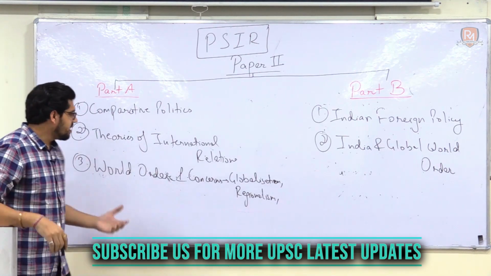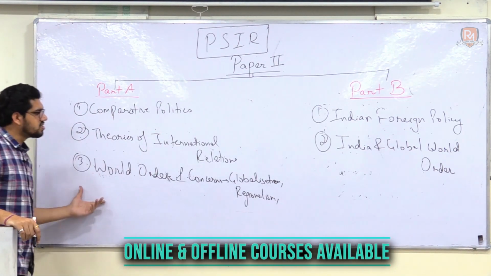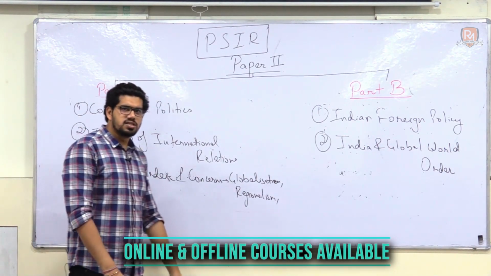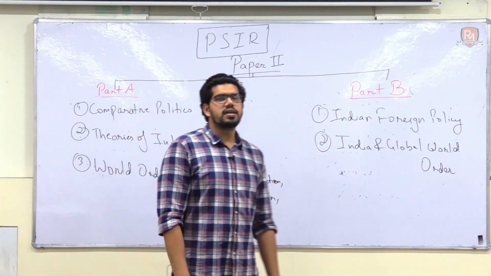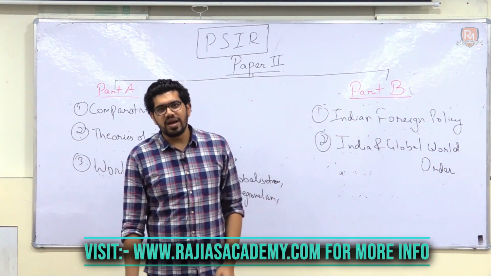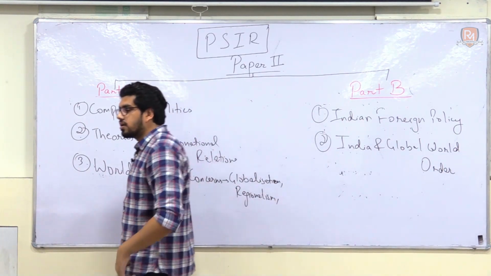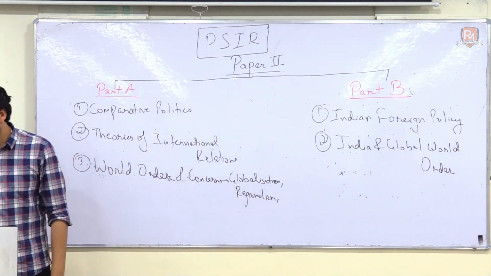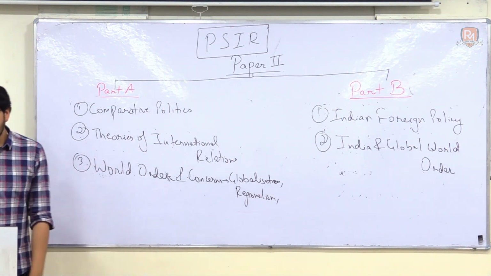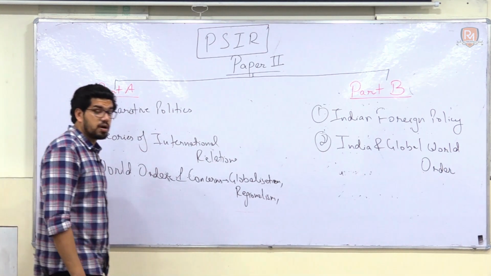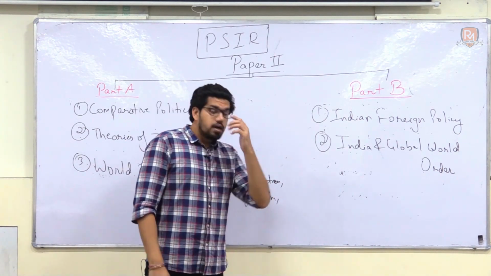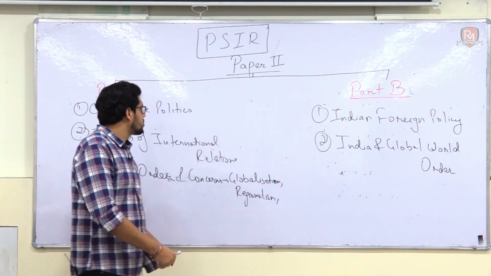Right. Similarly, when we talk about world order and concerns related to globalization and regionalism, these topics you tend to cover in your paper 1 as well as paper 2. So these are the topics that we have to understand when we cover these particular theories or the syllabus of PSIR.